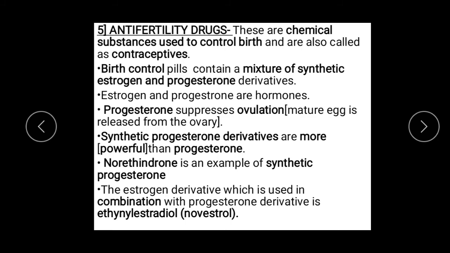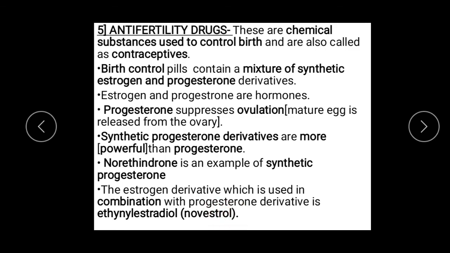Synthetic progesterone derivatives are more potent, or powerful, than progesterone. An example of synthetic progesterone is norethindrone. Norethindrone is an example of synthetic progesterone. The estrogen derivative which is used in combination with the progesterone derivative is novestrol, also known as ethinyl estradiol.